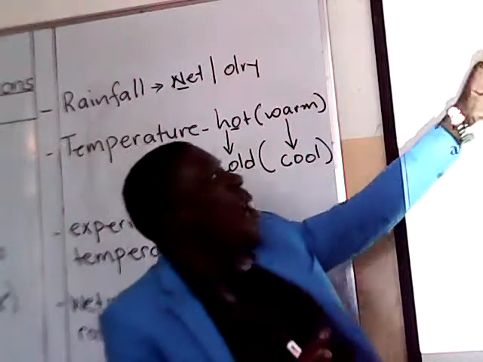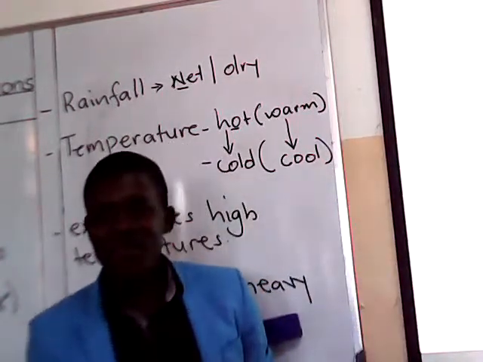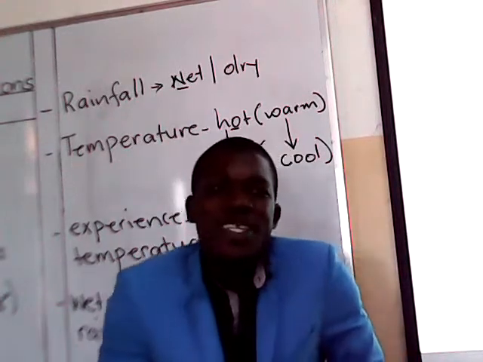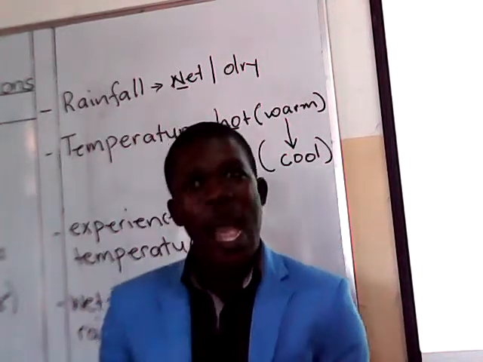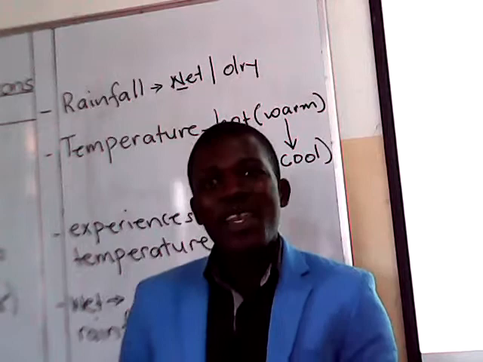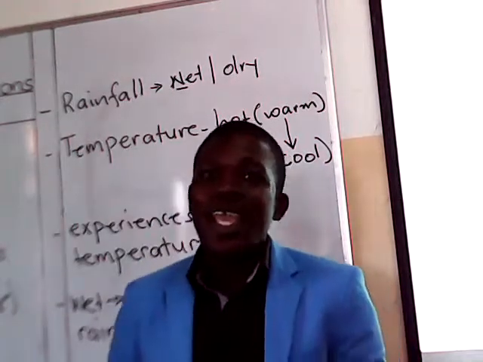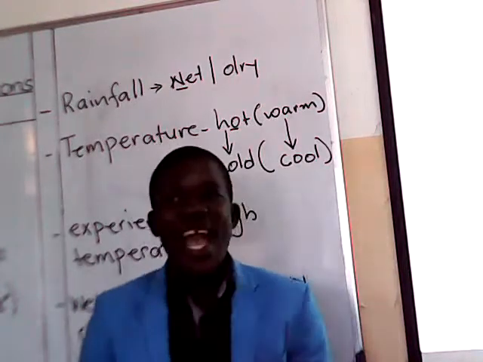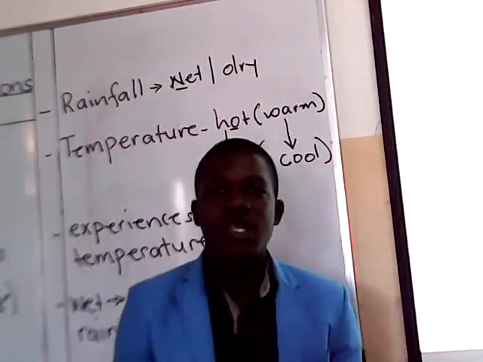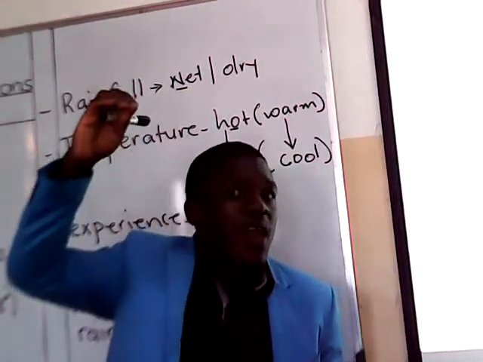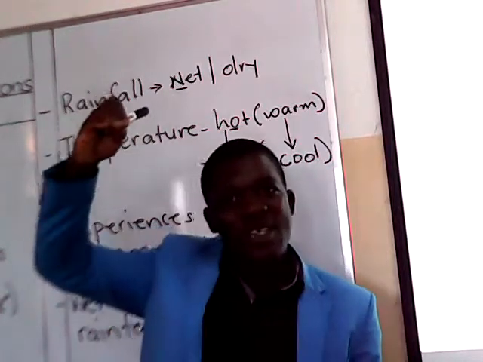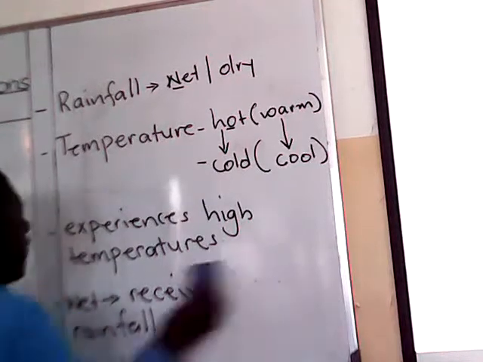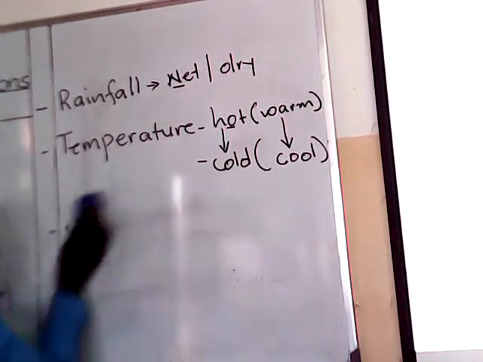Why do we say it is hot and wet? Sometimes whenever it rains, we expect coldness. But here we are saying it is hot and wet. Yes. The more it rains, the higher the temperatures in the equatorial region. What causes that? There is heavy rainfall which is being received and high temperatures. But what is causing these high temperatures? The shorter sun rays.